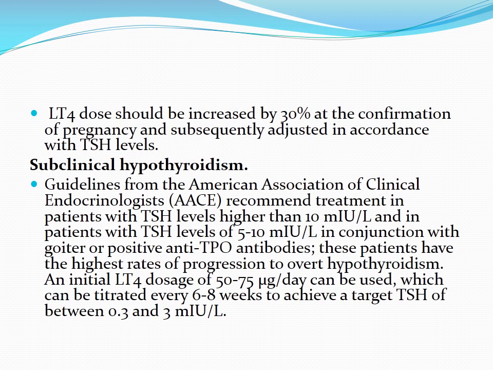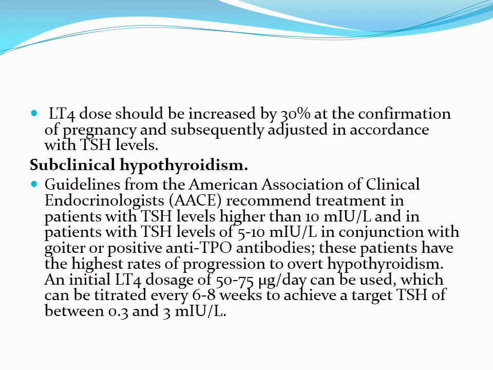Now, subclinical hypothyroidism is a very important aspect. In subclinical hypothyroidism, T4 and T3 levels are normal, but the TSH is raised. So guidelines from the American Association of Clinical Endocrinologists recommend treatment in patients with TSH levels higher than 10 milli international unit per liter.